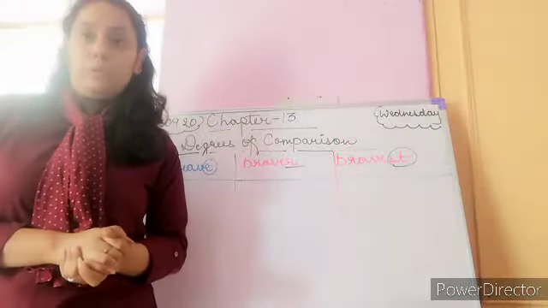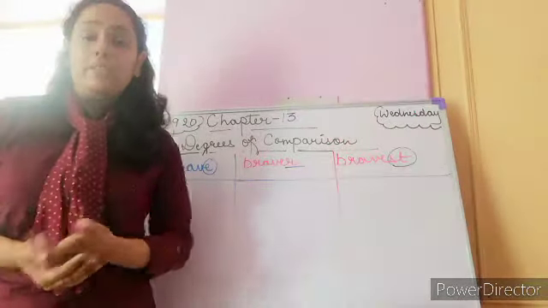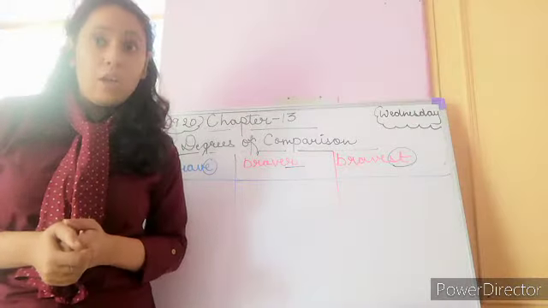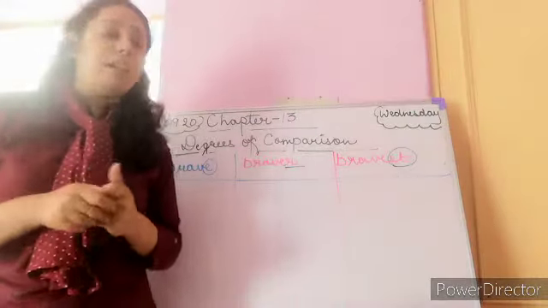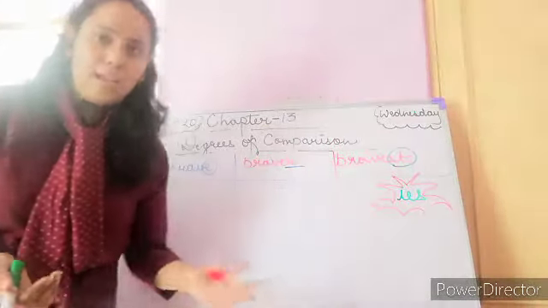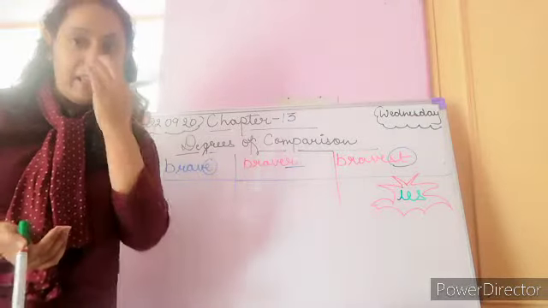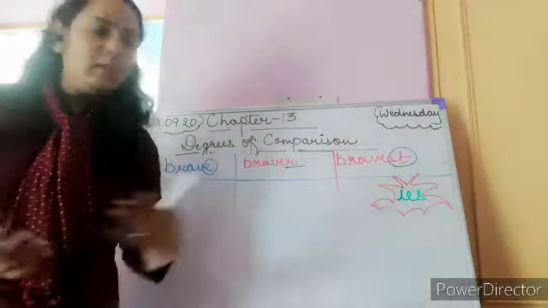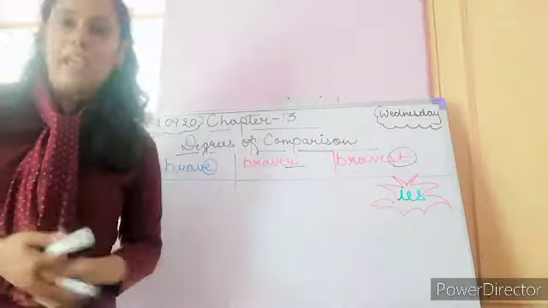So here also, when the adjectives end with letter Y, we take help from angel IES. Angel is actually a friend of letter Y. So wherever letter Y gets into trouble, she comes to help letter Y.